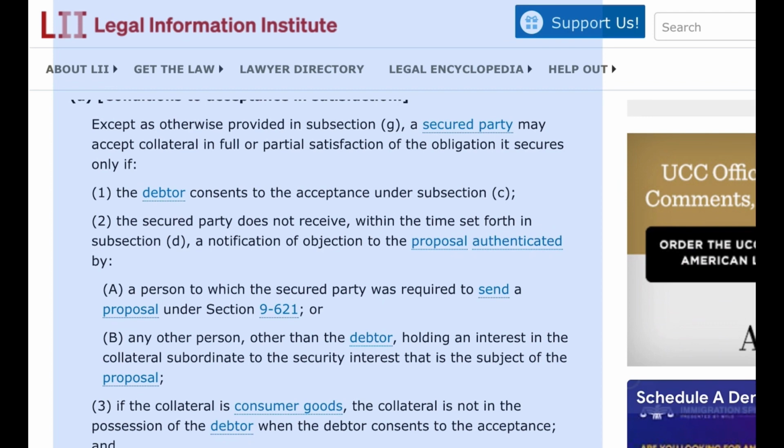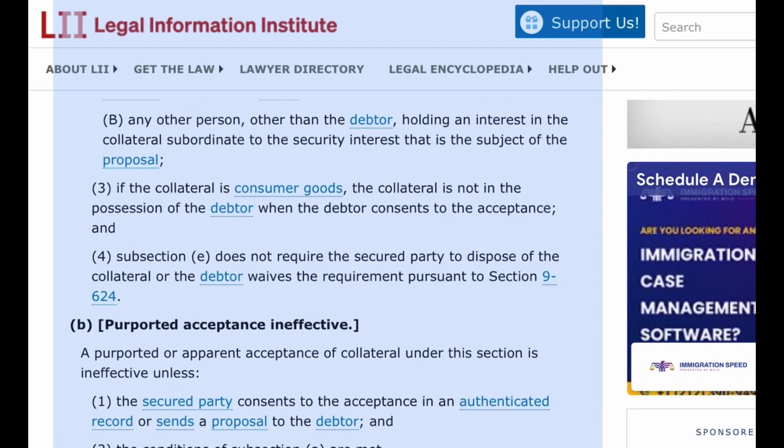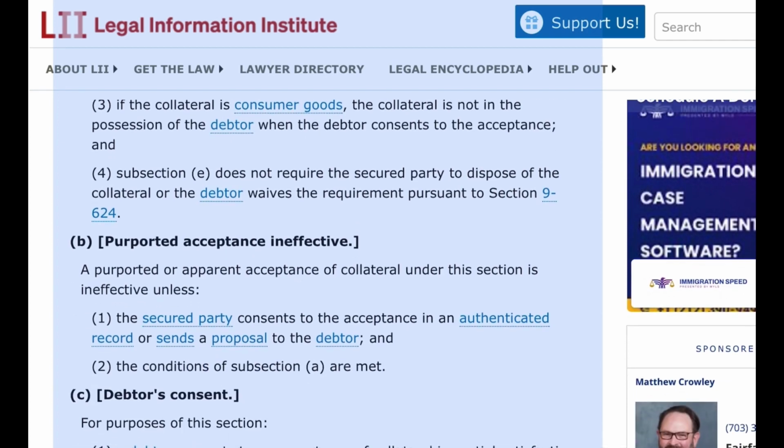the proposal authenticated by A. A person to which the secured party was required to send a proposal under section 9-621, or B. Any other person, other than the debtor, holding an interest in the collateral subordinate to the security interest that is the subject of the proposal. 3. If the collateral is consumer goods, the collateral is not in the possession of the debtor when the debtor consents to the acceptance, and 4. Subsection E does not require the secured party to dispose of the collateral or the debtor waives the requirement